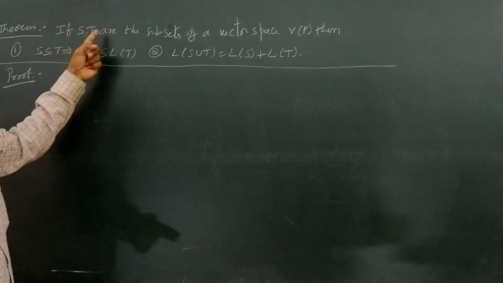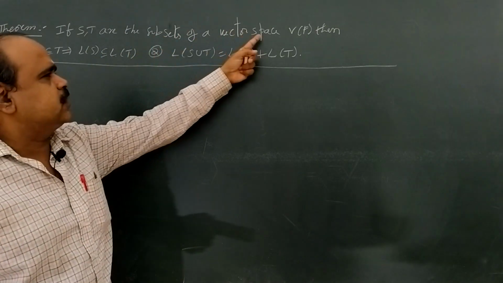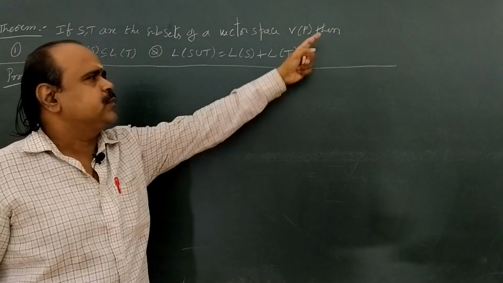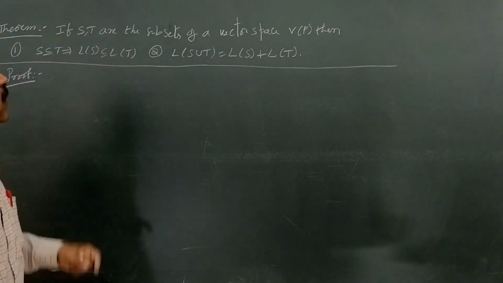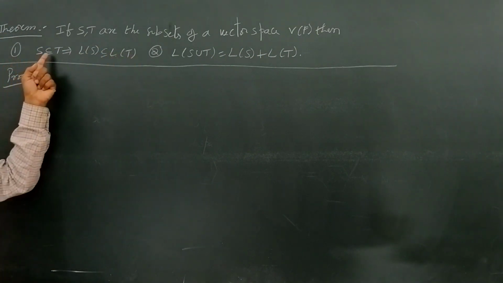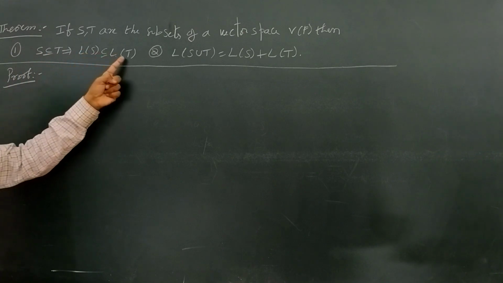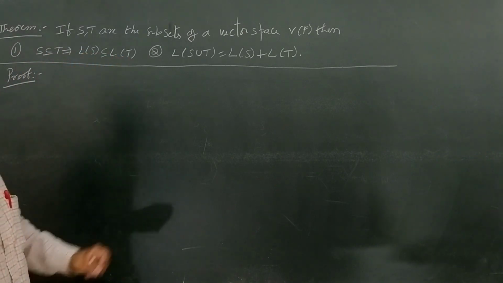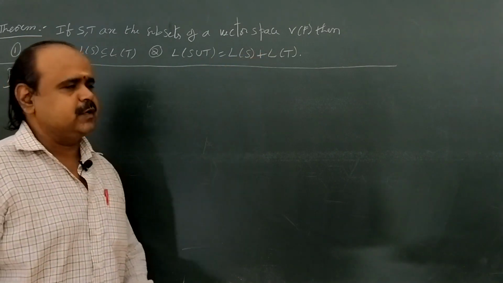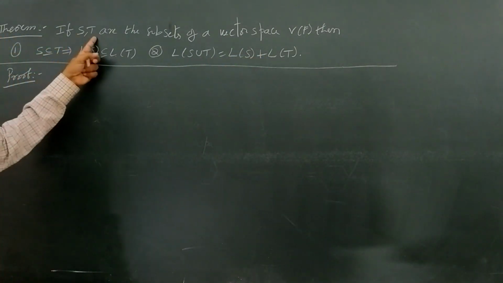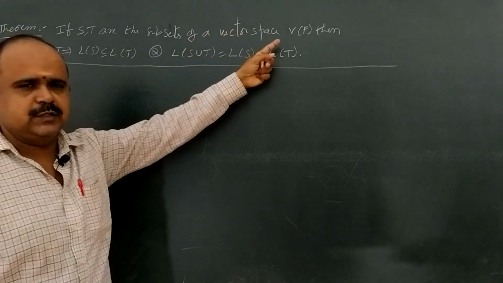If S, T are subsets of a vector space V over F, then in this theorem also there are two conditions. First, if S is a subset of T, then L(S) is a subset of L(T). And the second, L(S union T) equals L(S) plus L(T). Here S, T are subsets of a vector space.